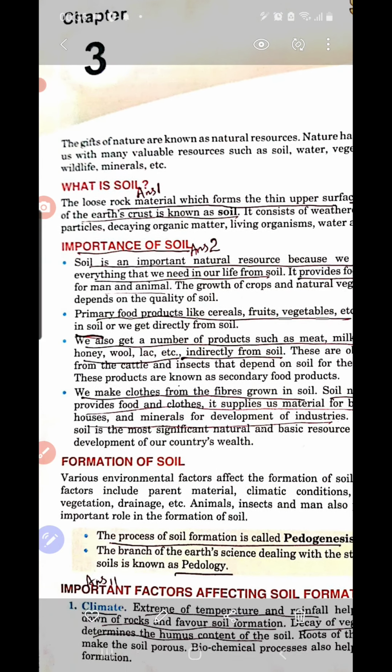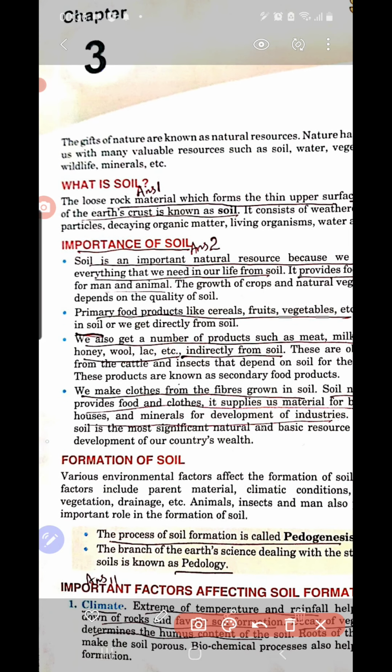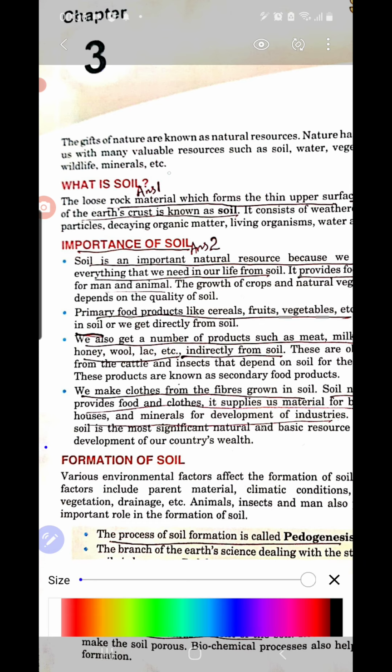Under this chapter, first of all you should study what is soil and then the importance of soil. So what is soil? You know that soil is mainly formed out of rocks. When the rocks are powdered into small particles, that process is called what? Weathering. So due to the process of weathering, soil is formed. So what is soil? The loose rock material which forms the thin upper surface of the earth crust is known as soil.